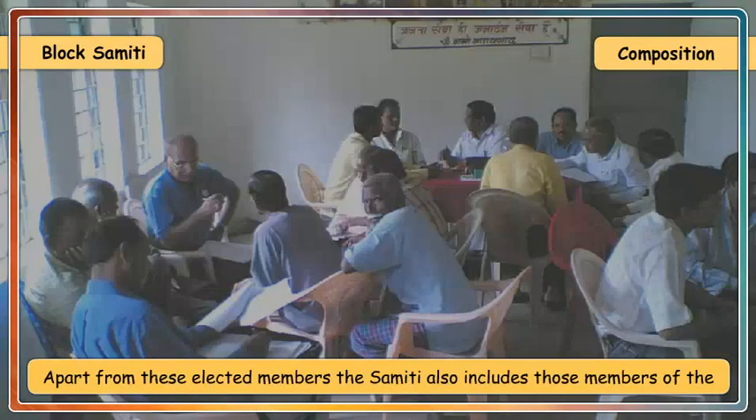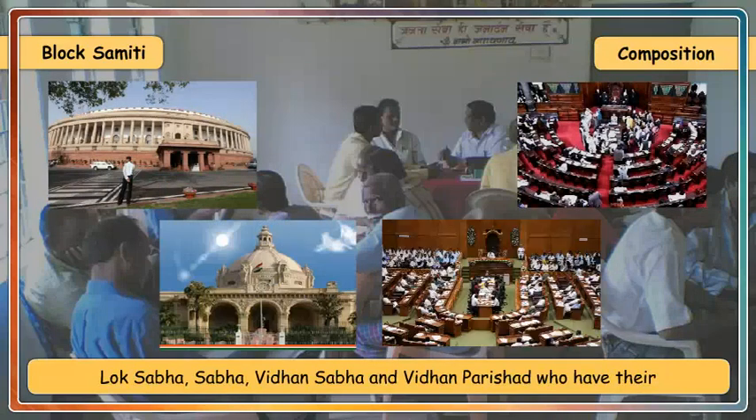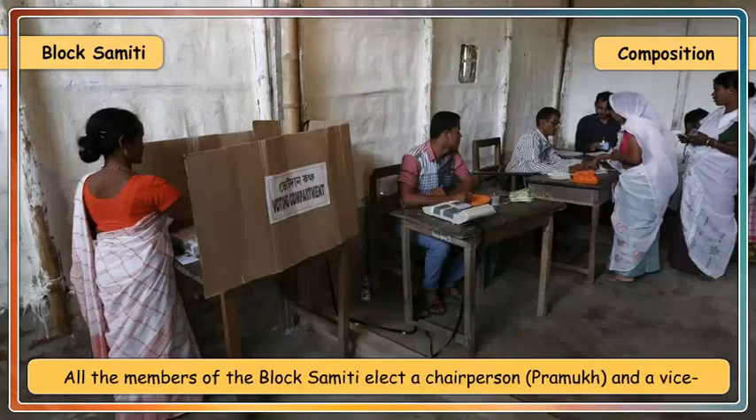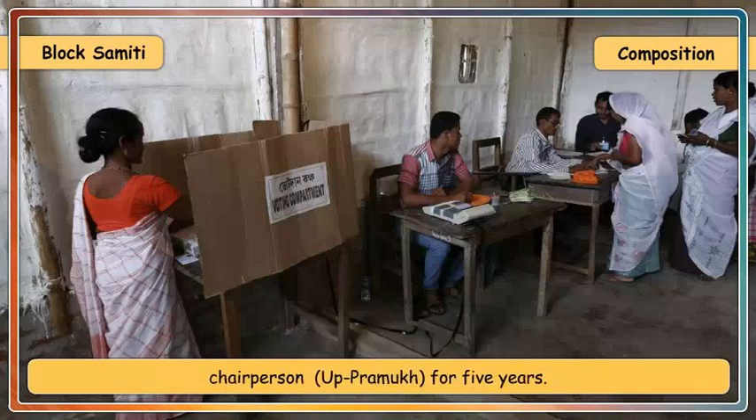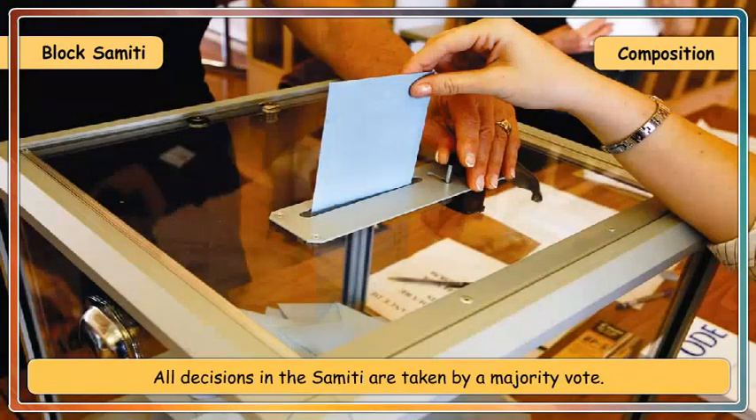Apart from these elected members, the Samiti also includes those members of the Lok Sabha, Rajya Sabha, Vidhan Sabha and Vidhan Parishad who have their constituency in that block. All the members of the Block Samiti elect a chairperson, that is Pramukh, and a vice chairperson, that is Up-Pramukh, for 5 years. The Pramukh looks after day-to-day works of the Block Samiti. In the absence of the chairperson, the vice chairperson performs the duties. All decisions in the Samiti are taken by a majority vote.